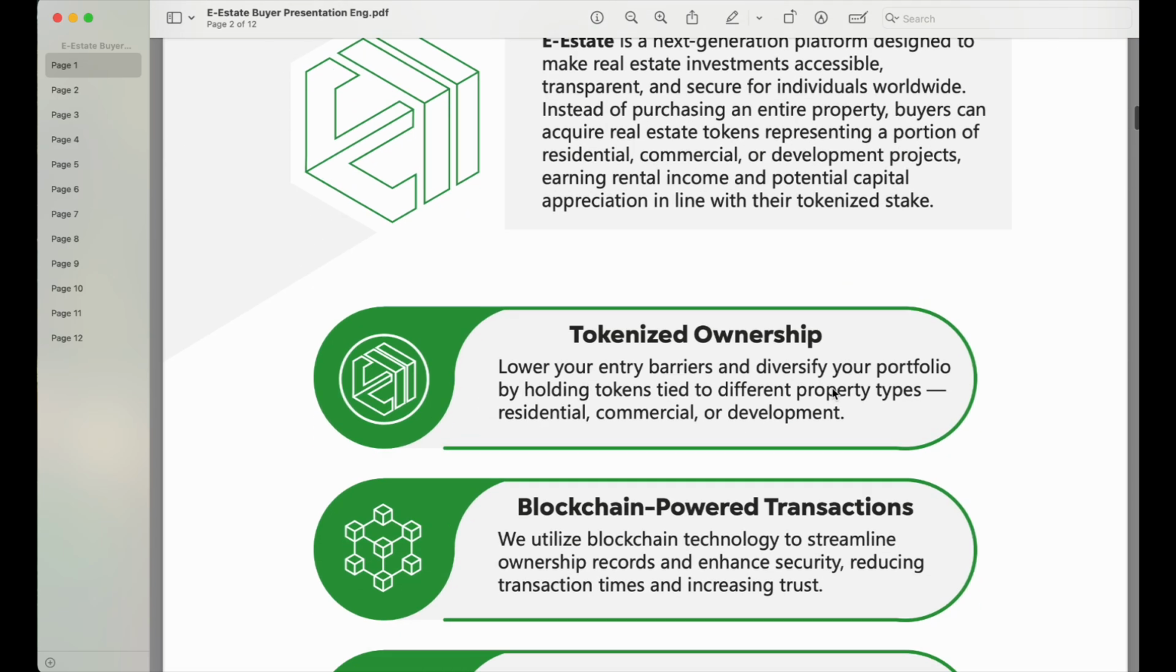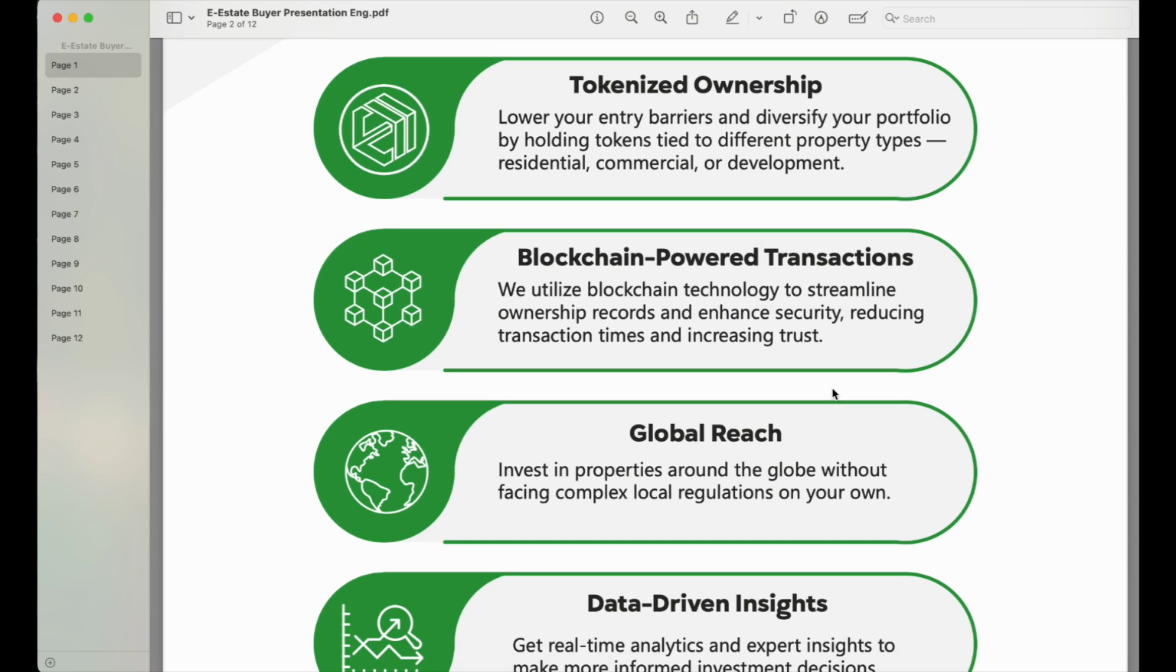So let us talk about tokenized ownership. This allows you to lower your entry barriers and diversify your portfolio by holding tokens tied to different property types. Okay, so this could be residential property, commercial property, or a development property. It is also backed by blockchain transactions, where they utilize blockchain technology to streamline ownership records and of course enhance security, reducing transaction times and increasing trust.